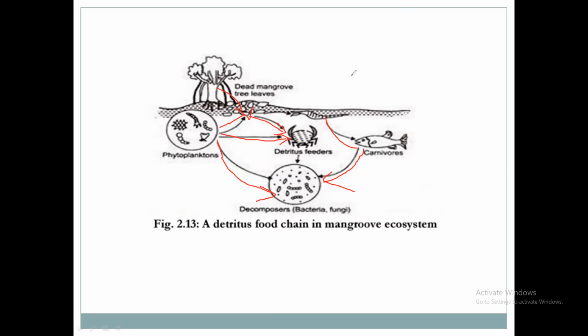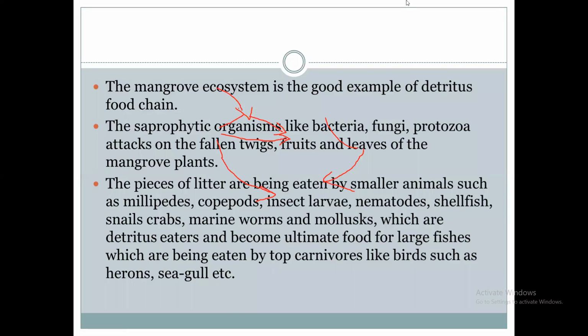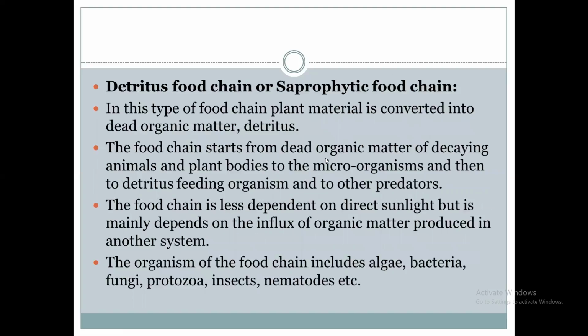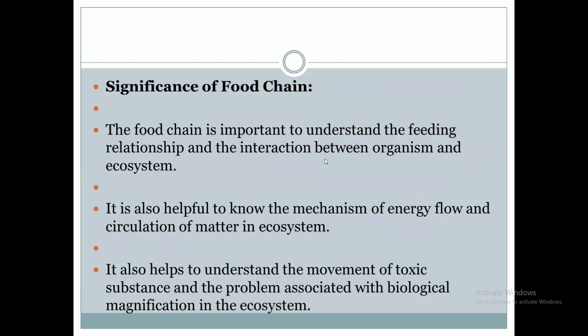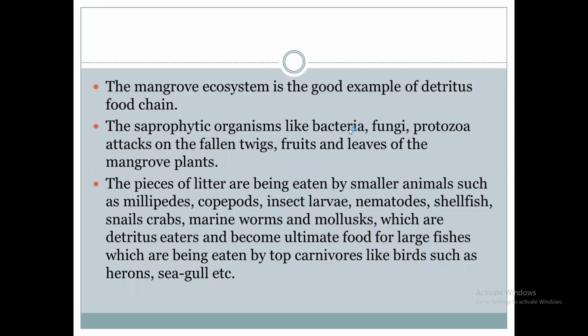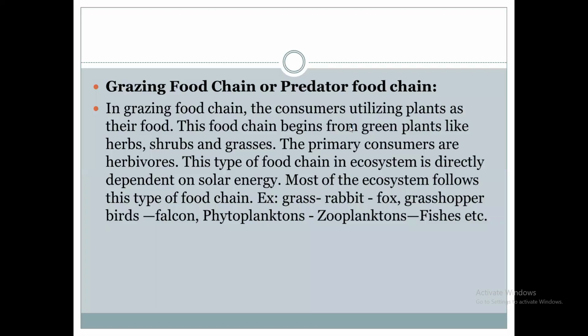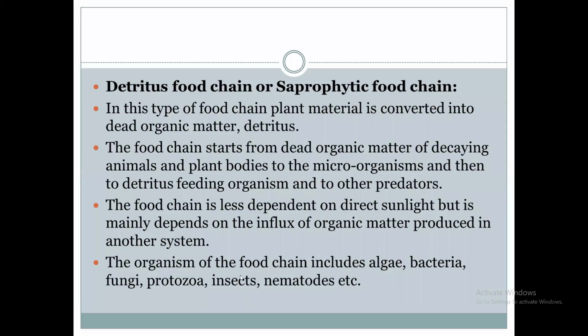It is shown in a sequential order. The sequential order in the case of the detritus food chain: decayed organic matter will be consumed by microorganisms. Those microorganisms will be consumed by detritus feeding organisms.